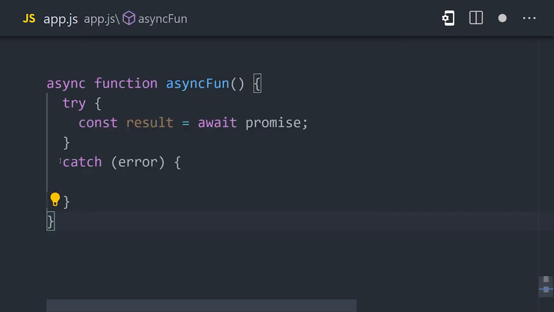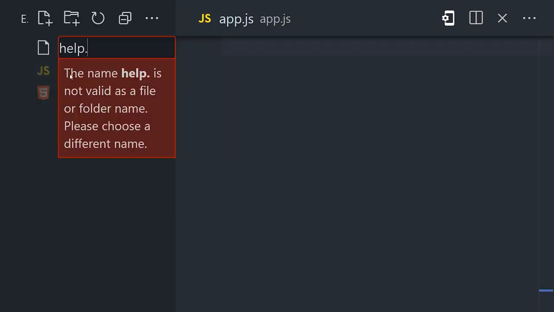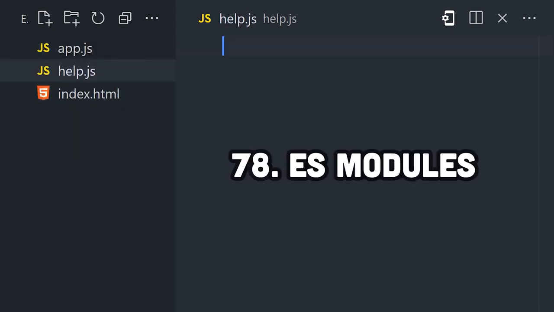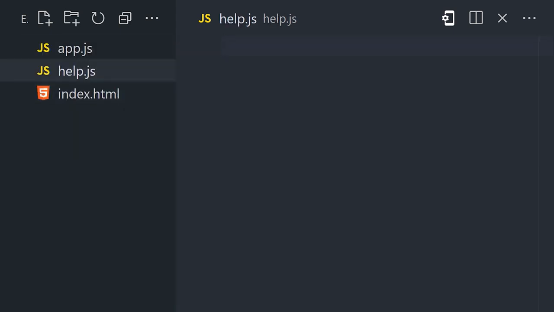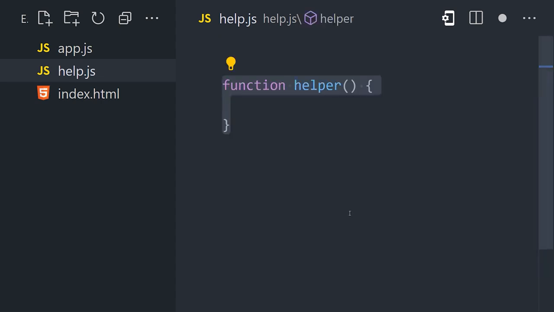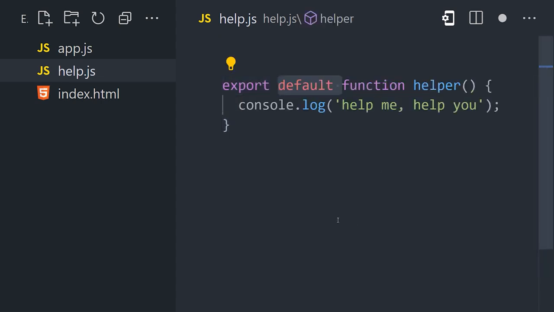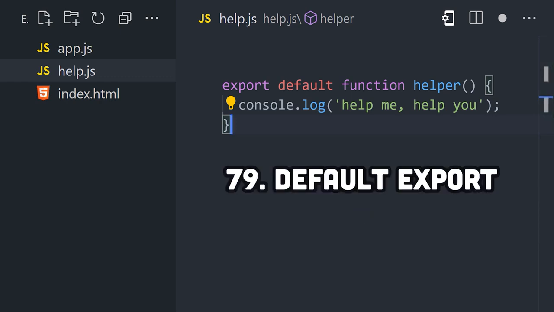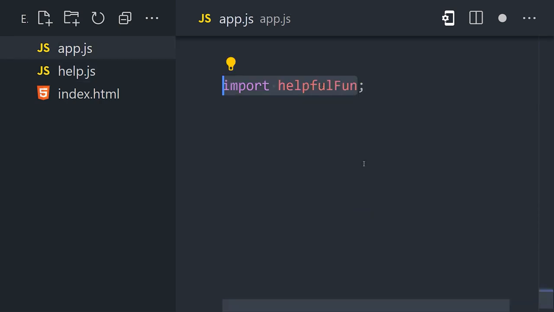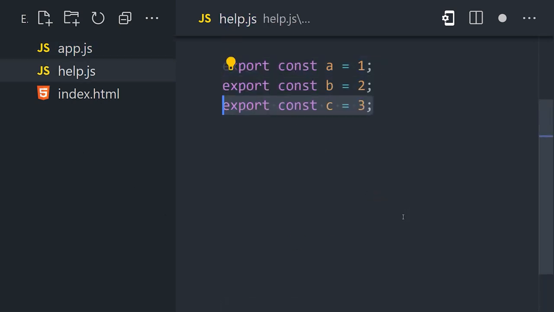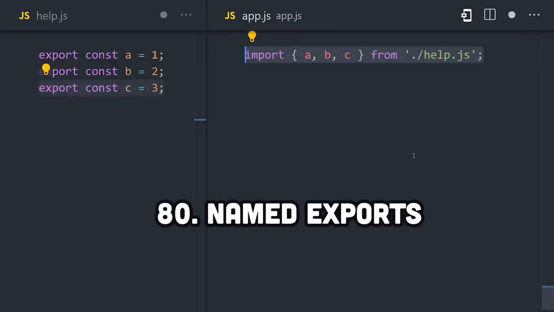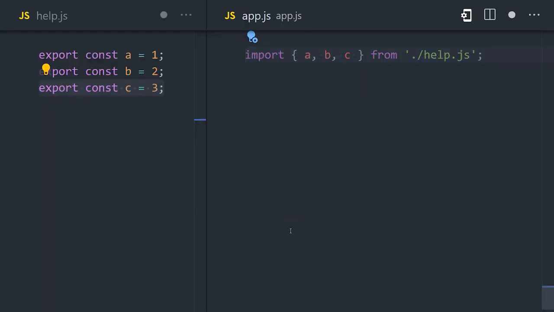Now, as your code grows in complexity, it won't all fit in a single file. Luckily, we can use modules to share code between files. By default, all the code in a file or module is private to that file. However, if there's some code we want to use elsewhere, like a function, we can make it a default export. This allows us to go into a different file and use an import statement to use the function there as well. It's also possible to export multiple values from a single file and then import them by name in the other file. But often what you'll do in JavaScript land is use code written by an entirely different developer.